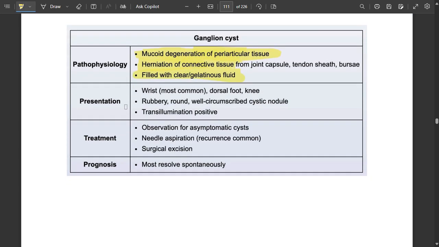Presentation: the wrist is most commonly involved, and the dorsal foot and knee can also be involved. It can present as rubbery, round, well circumscribed cystic nodules. Transillumination is positive, so it is transilluminant. Observation can be done. Needle aspiration can be done if recurrent, and surgical excision can also be done.